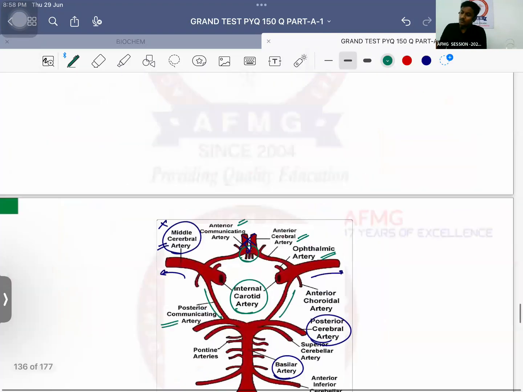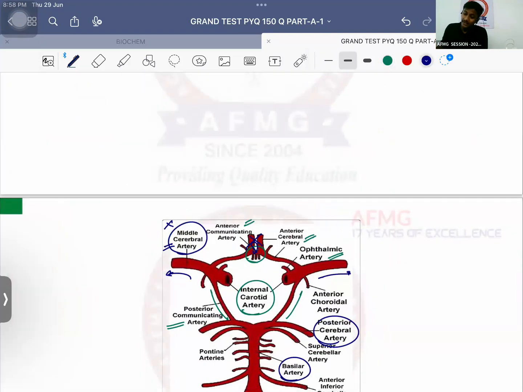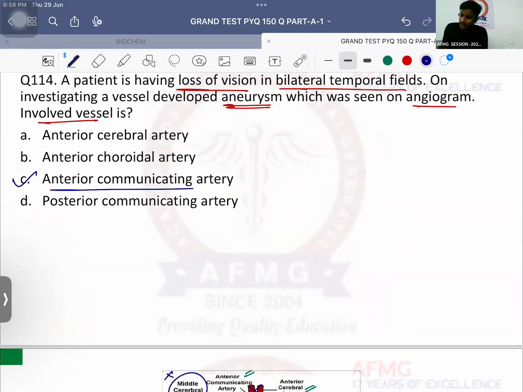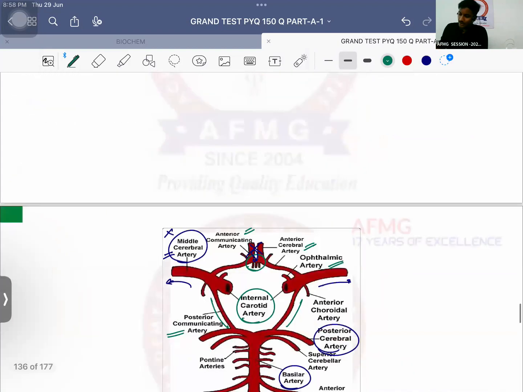So which vessel aneurysm is more likely? Anterior communicating artery. शायद मैंने subarachnoid hemorrhage में surgery में लिखवाया है कि most common site for berry aneurysms is anterior communicating artery. ठीक है? So that's the important thing.